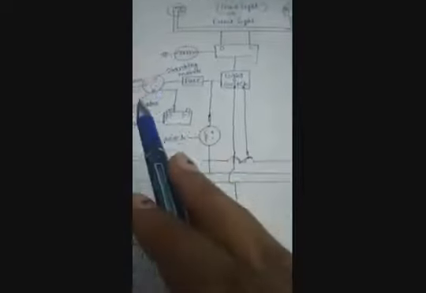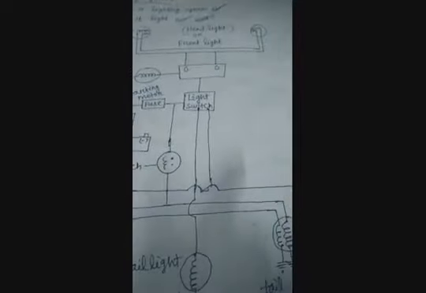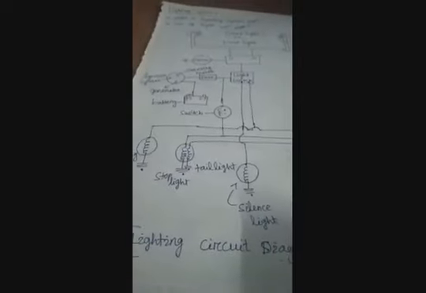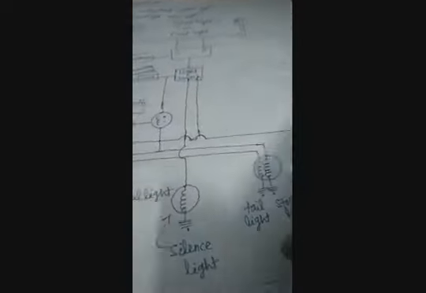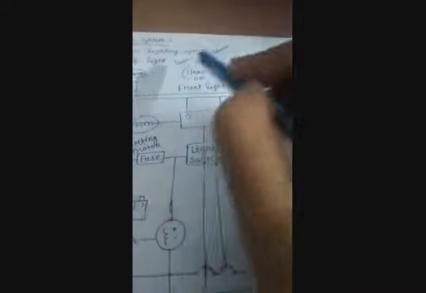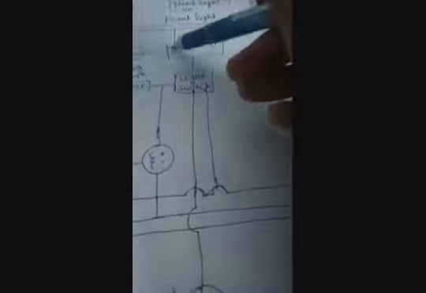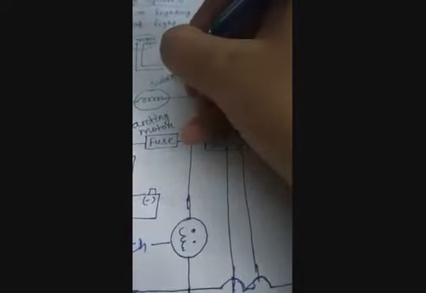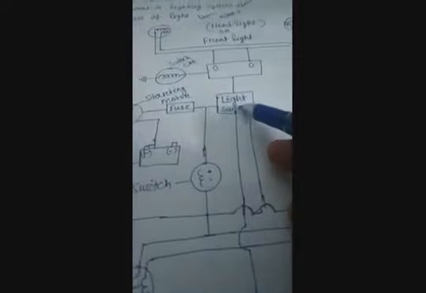Next, we see the working principle of a light circuit diagram. See this light circuit diagram. Next, you see first the headlight. Both of these two are headlights. All four-wheeler vehicles have two headlights. Yes or no? Yes. So these headlights are connected to a switch. This is called the switch circuit, which is connected to the light switch.